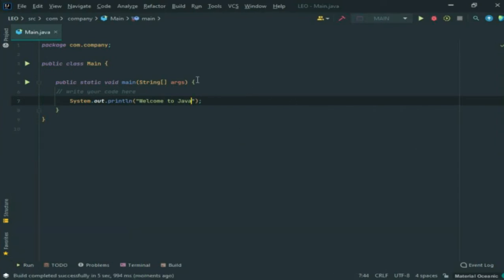Now we will look at this Java program. What does that mean? What does package mean? What is public? What is class? What is main? What is static? What is void main? We will look at all these things.